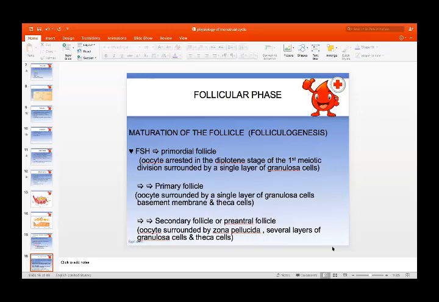It changes into a primary follicle, in which the oocyte is surrounded by a single layer of granulosa cells with basement membrane and theca cells. So theca cells start appearing with the basement membrane. It changes into a secondary follicle or pre-antral follicle: the oocyte surrounded by zona pellucida, several layers of granulosa and theca cells.